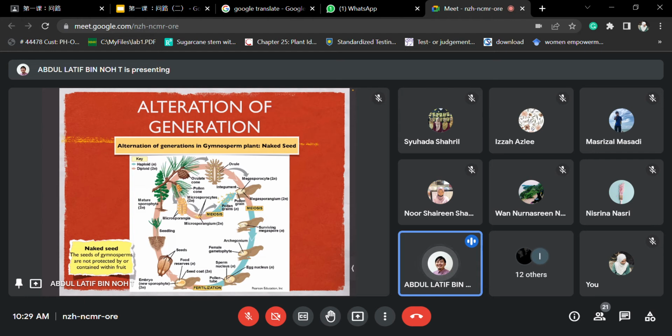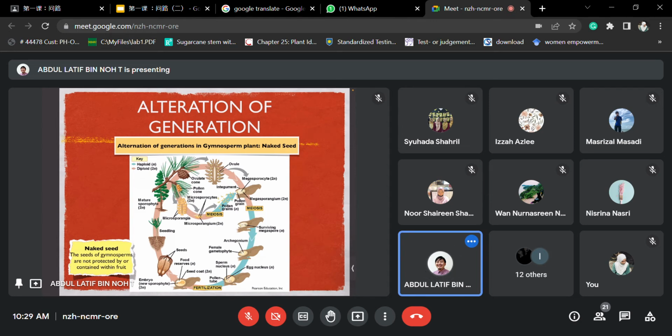Okay. So next we go for the gymnosperms. Normally we call it naked seed. The seed normally doesn't come with a fruit. Well, not directly a fruit, but more on the structure. Like the cone, the pine tree. Normally there is no fruit, but it produces a structure that can cover up its ovule or its gametes inside. Alright, so as you guys can see from here, right?